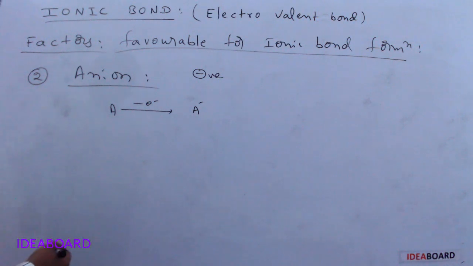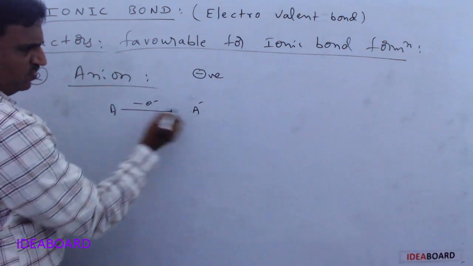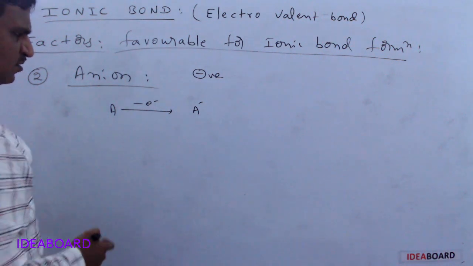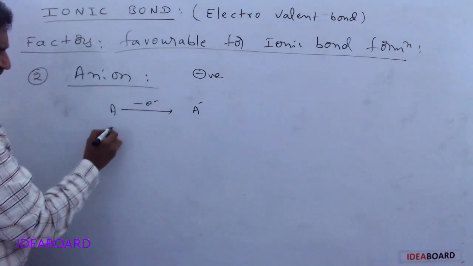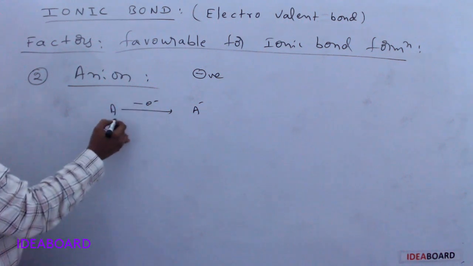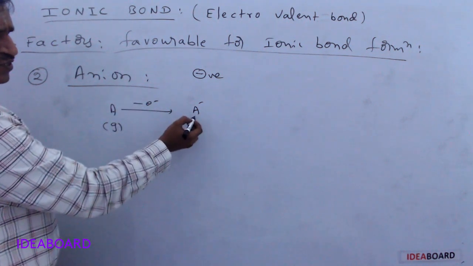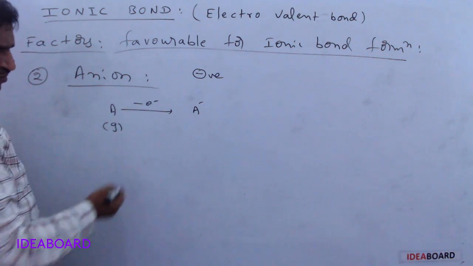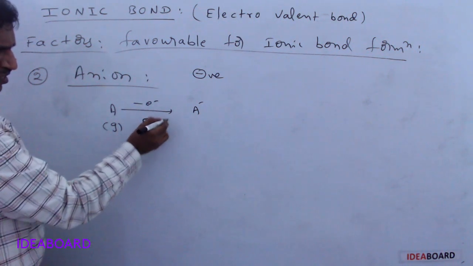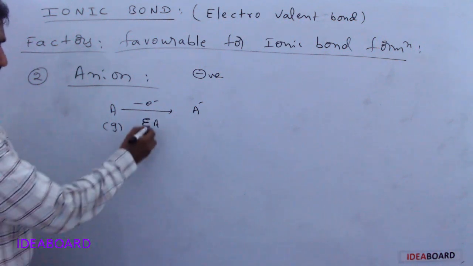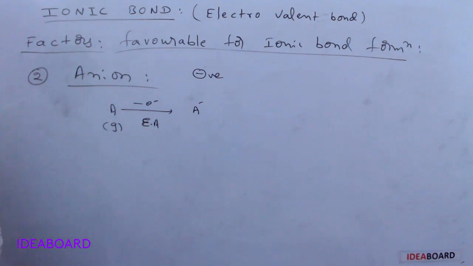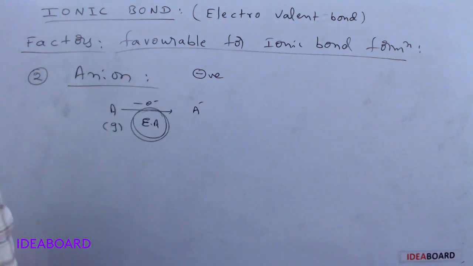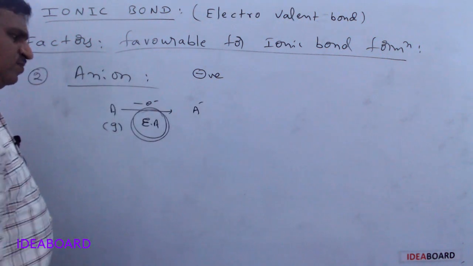Suppose I am taking this concept as per the periodic table chapter, in the periodic properties we studied now. When an electron is added to a gaseous neutral atom and we convert it into an anion, is the energy released or absorbed? Yes, it is released. Electron affinity. Please remember this concept. If you study the periodic table perfectly, it is very much useful.